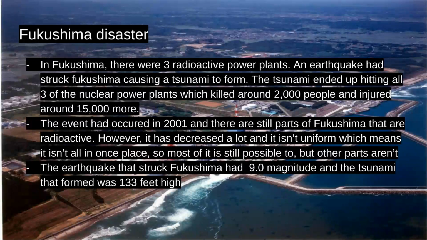However, it has decreased a lot and it isn't uniform, which means it isn't all in one place, so most of it is still possible to breathe in, but other parts aren't. The earthquake that struck Fukushima had a 9.0 magnitude, and the tsunami that formed was 133 feet high.